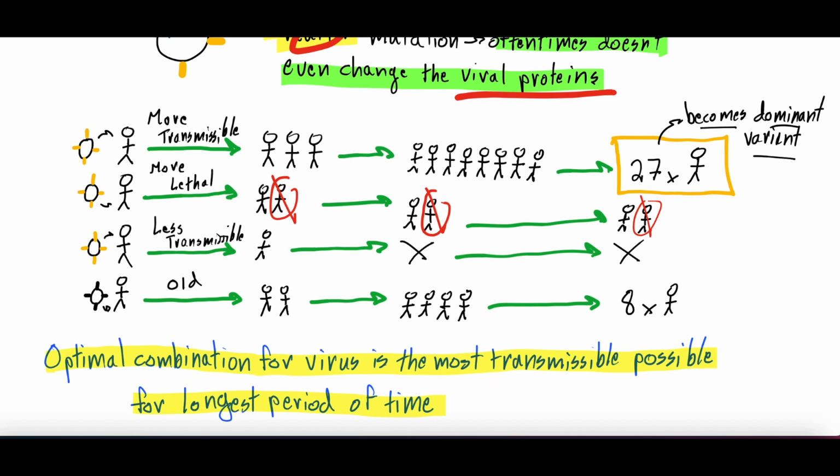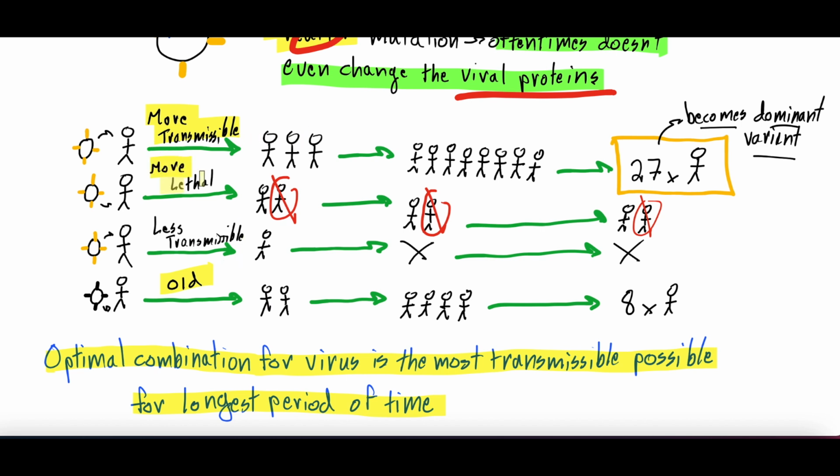So what we drew out here was a diagram of that. This is the old, with all the black, the wild type virus. We're going to say that with this wild type virus, one person typically infects 2 more people. Here are 3 of the mutated viruses. One of them is more transmissible, so instead of one person infecting 2 people, one person can infect 3 people.